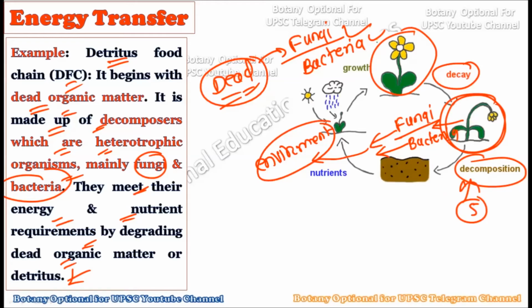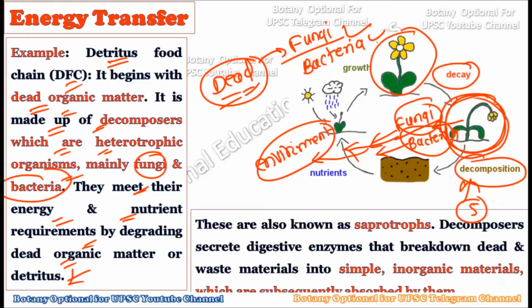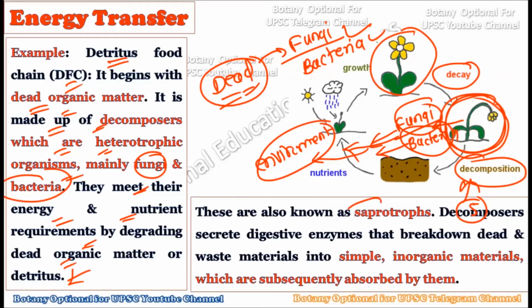So here you should only understand that the fungi and the bacteria are responsible for consuming the dead body of an animal or of a plant, and they liberate this energy into the environment when they die. This is how the detritus food chain within the ecosystem works. It always starts from the dead organic matter, and whatever energy or nutrients are there are liberated by decomposers like fungi and bacteria. These are also called saprotrophs, because they can decompose the body.